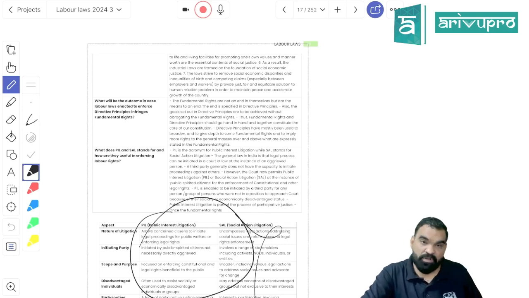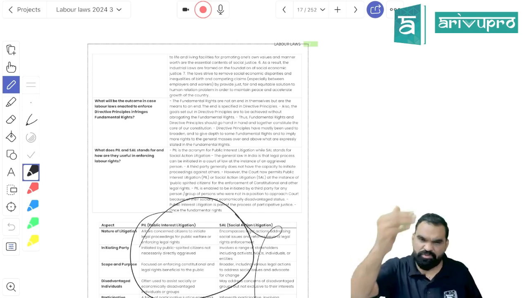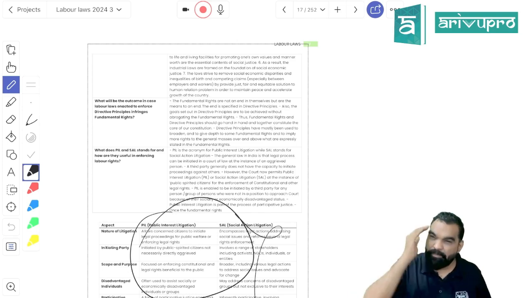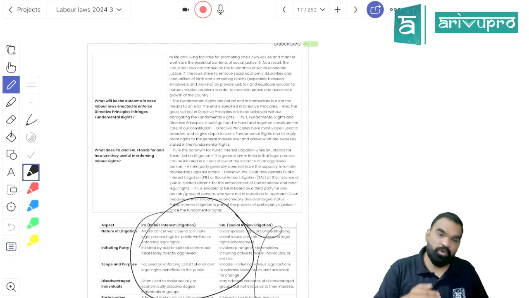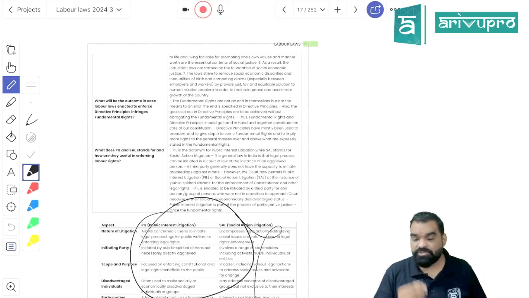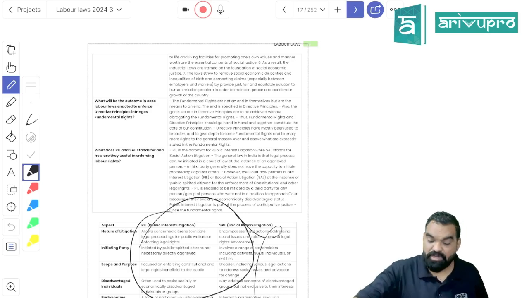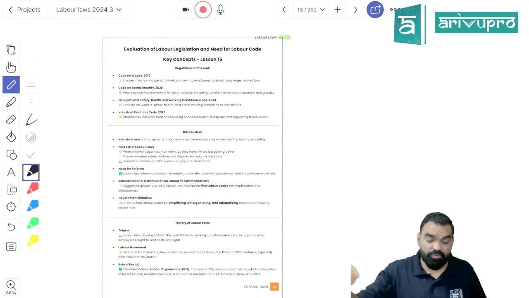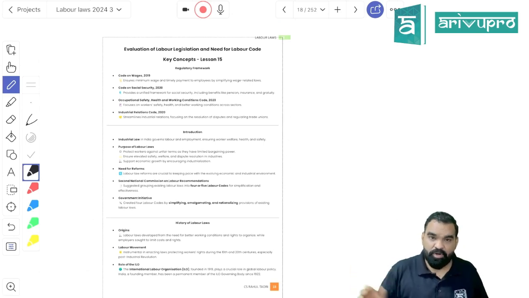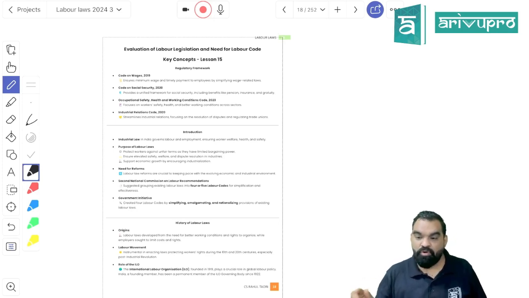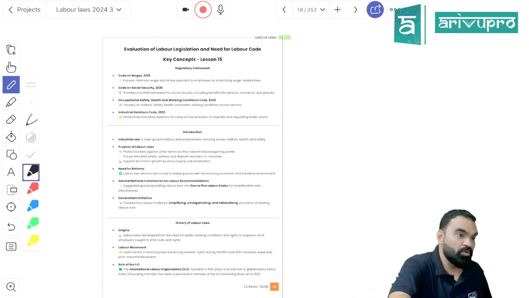Further, Article 43 is all about living wage, which is very important. Article 43A is a bottom up approach, right? So these articles are important, keep them in your mind. Along with that, whatever cases I have taught you are important. Is it clear? Done, students. We have done with Constitution and labor law. Now I am going to proceed further with labor codes. Four labor codes are there, we have to go through those labor codes. Then only I think POSH will be pending of labor laws.